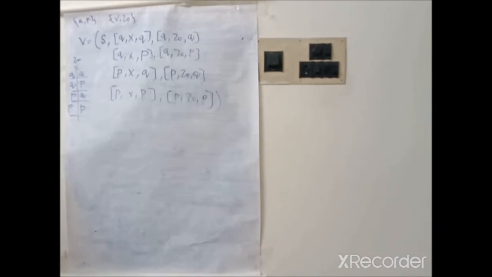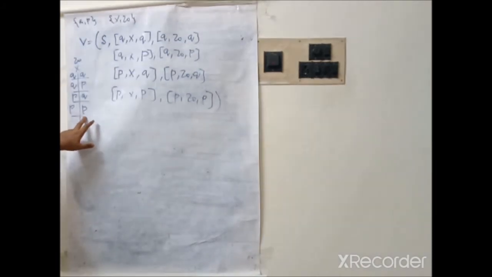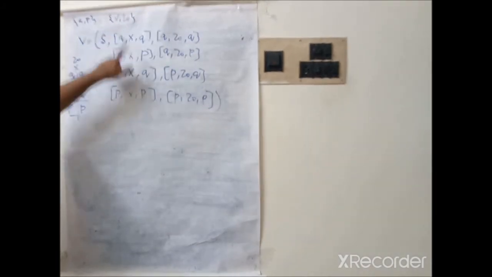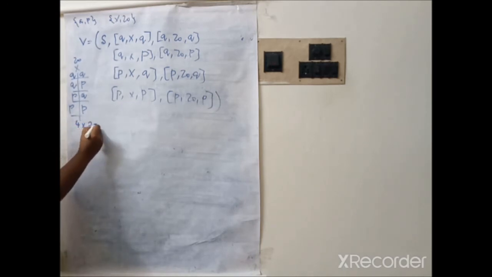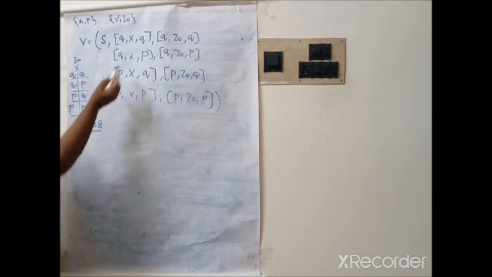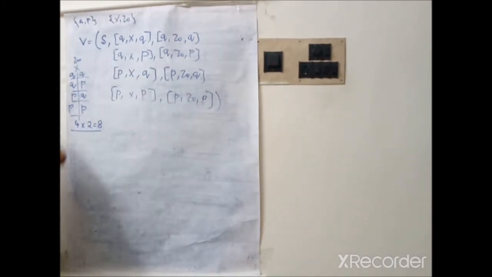So with the help of states you need to write the possible combination of states, possible two pairs of states. Between the pairs you can include the stack symbols. Since here we are having four combinations and two stack symbols, we can have four combinations into two stack symbols, therefore 8. Therefore we can have 8 variables plus the starting symbol S. Therefore there are 9 variables in the problem.